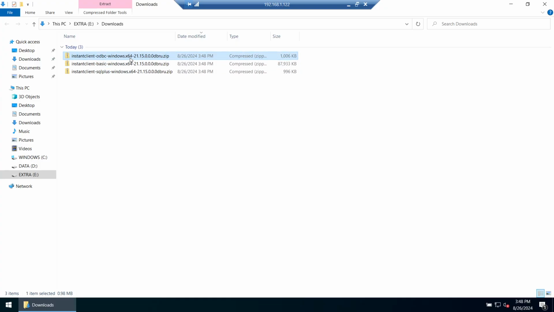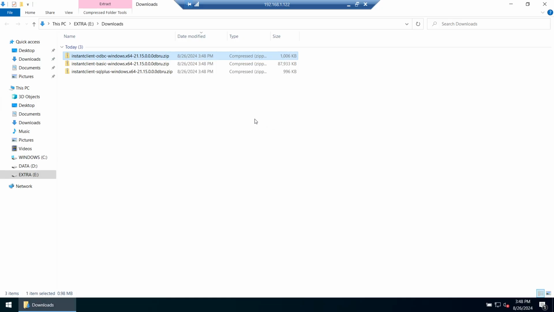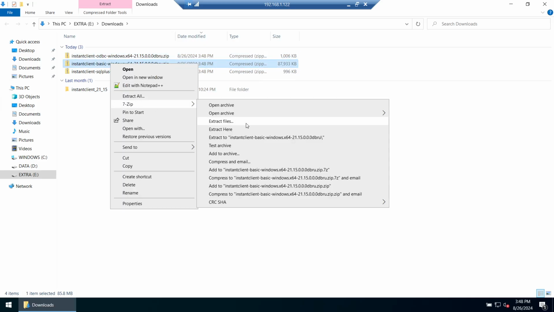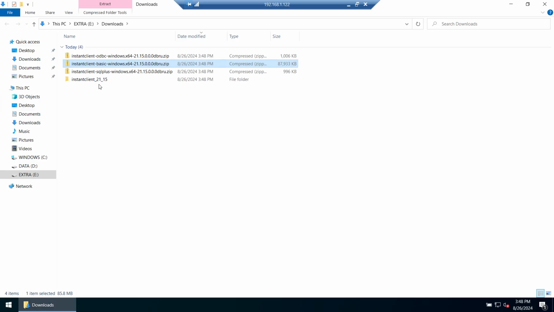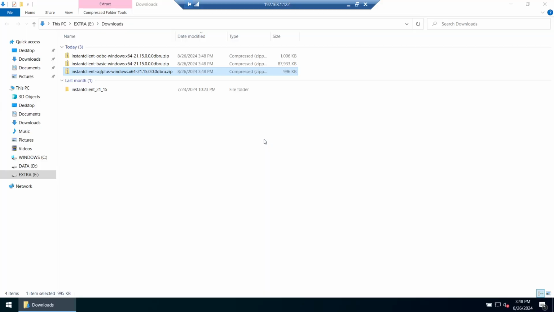Now, as I mentioned, unzip them into one single folder. So I'm going to extract the first one, and this folder got created. I'm going to extract the second one into the same folder, and it's going to merge it. You can see it got merged. And the third one, I'm going to merge it again. So all these three got merged into this.